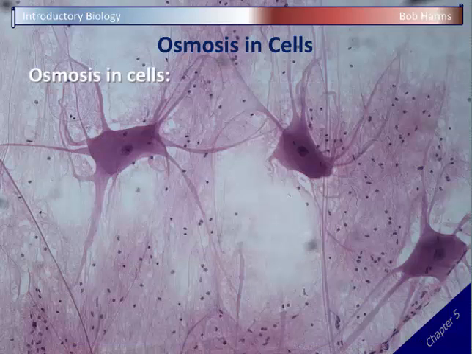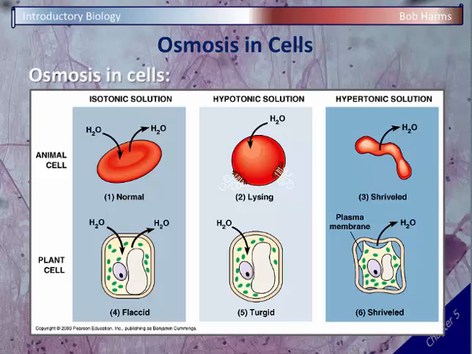Now if we apply our osmosis from our beakers actually to cells, here we can see some different solutions. And again, your body maintains an isotonic solution. So for example, your blood cells are normally nice and round and donut shaped, and your blood plasma is isotonic, meaning your cells are not going to gain or lose water. That's part of our homeostasis, maintaining our consistent internal environment.